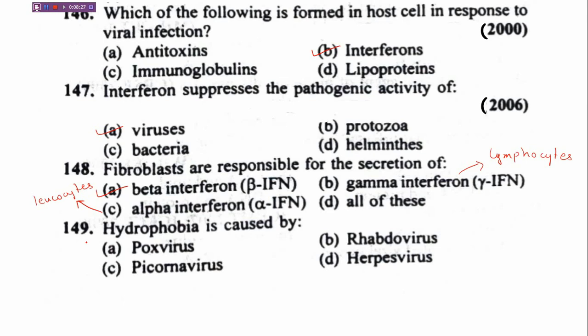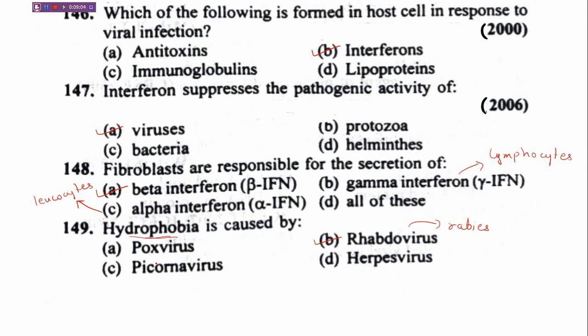Next question, that is 149 series. Hydrophobia is caused by. Options are A, pox virus; B, rhabdovirus; C, picornavirus; D, herpes virus. Well, the correct answer is rhabdovirus, which is responsible for causing rabies. It also causes vesicular stomatitis in cattle and horses, which are vertebrates. So rhabdovirus is responsible for hydrophobia.